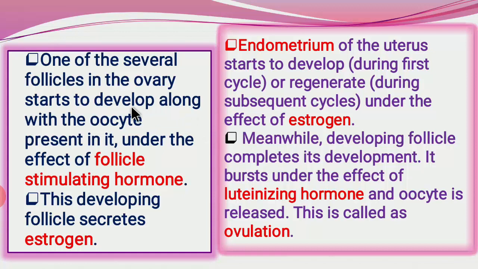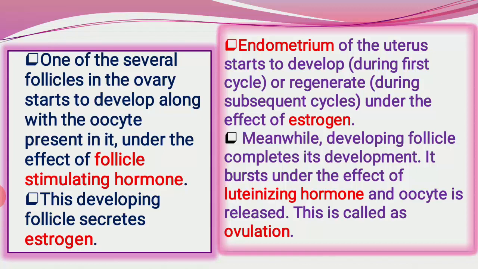Now, one of the several follicles in the ovary starts to develop along with the oocyte present in it under the effect of follicle stimulating hormone. Basically, the hypothalamus initiates the pituitary gland, and this pituitary gland secretes two types of hormones.